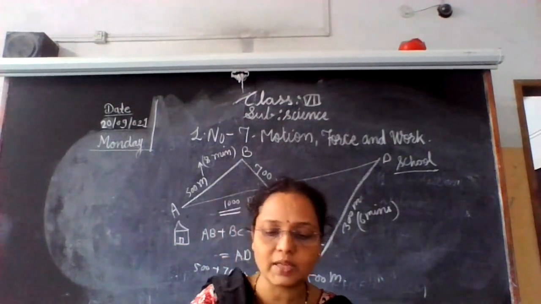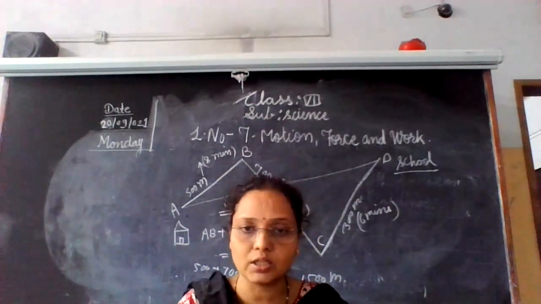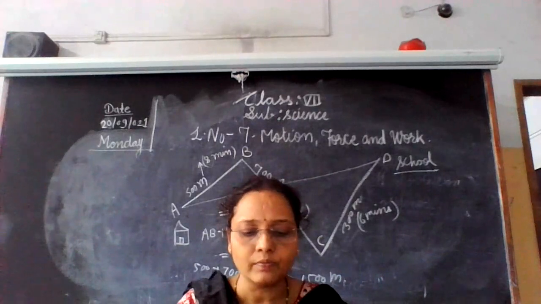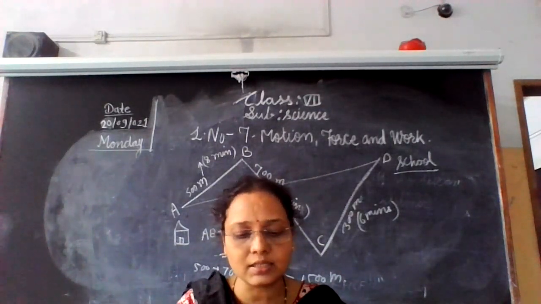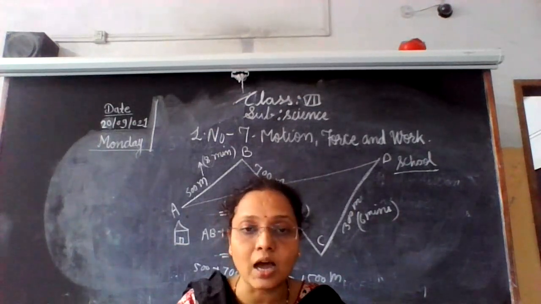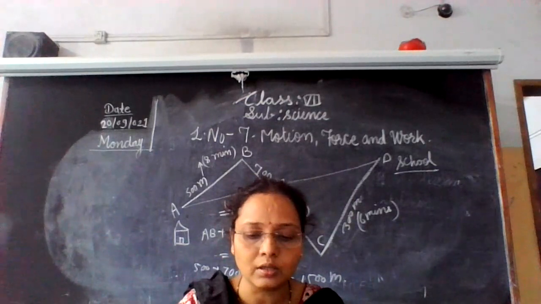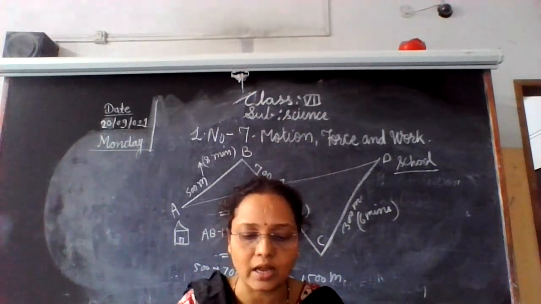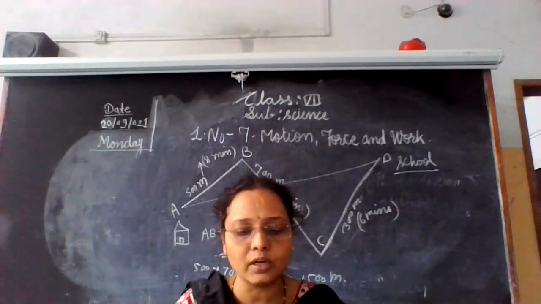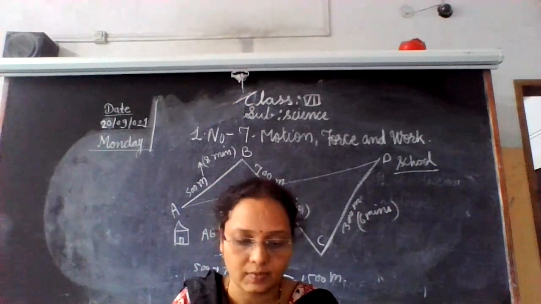Okay. Then displacement is a vector quantity. Okay, why is it a vector quantity? Because in displacement, both distance and the direction are taken into account. Okay. Both direction and distance are calculated. So therefore, displacement is a vector quantity.